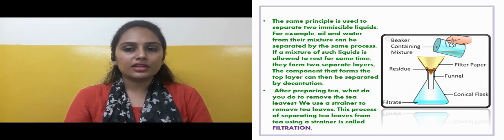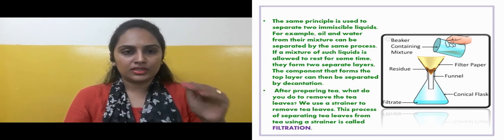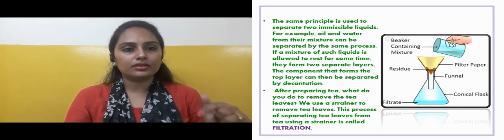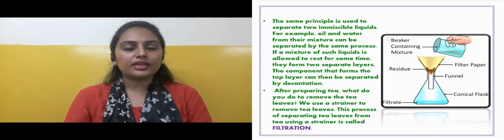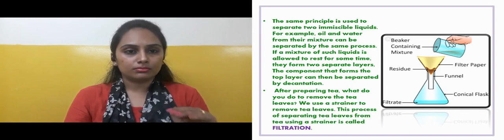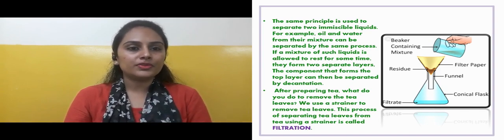If a mixture of such liquids is allowed to rest for some time, they form two separate layers. If this mixture is there for a long time, what will happen? They become two different layers of two different components. The component that forms the top layer can be separated by decantation. The layer on the top can be removed by decantation, means it can be removed in a flow, like the water with dust particles was removed from rice.